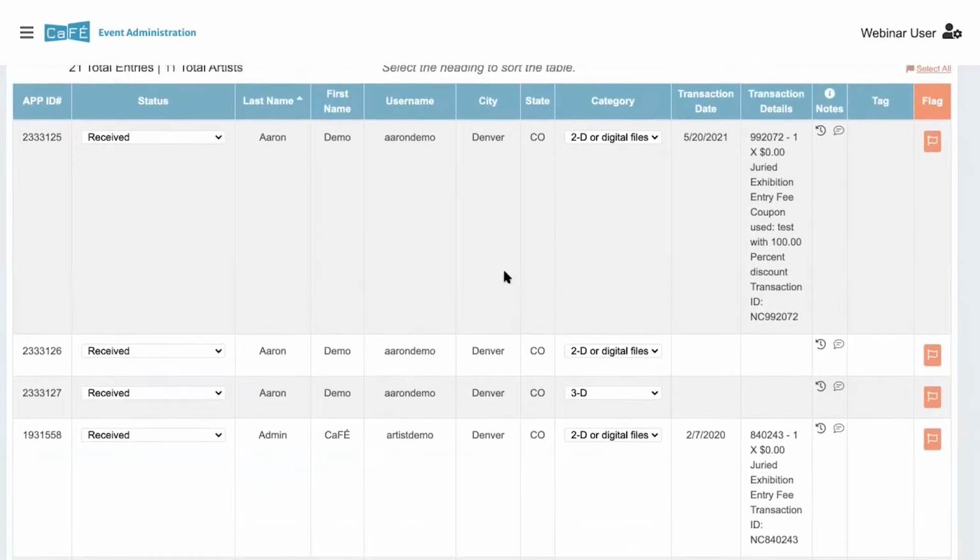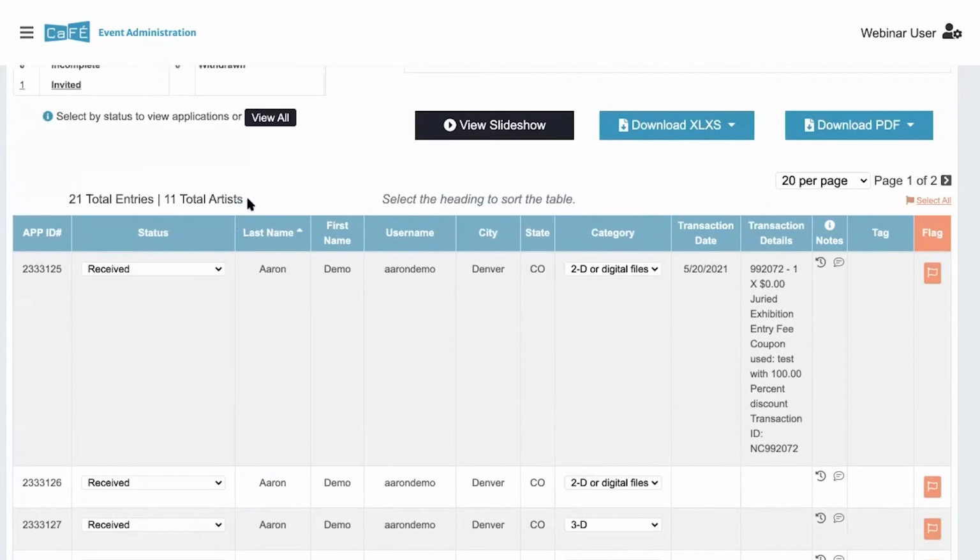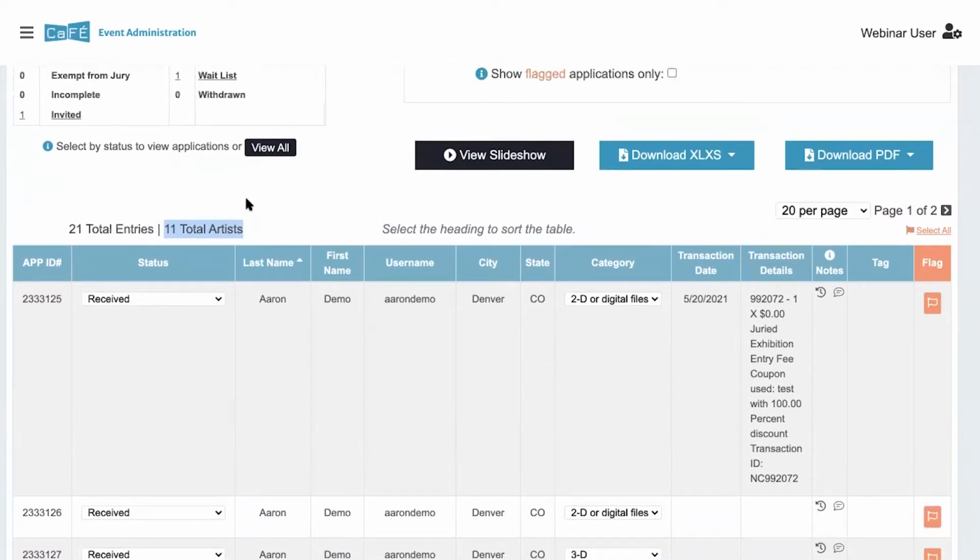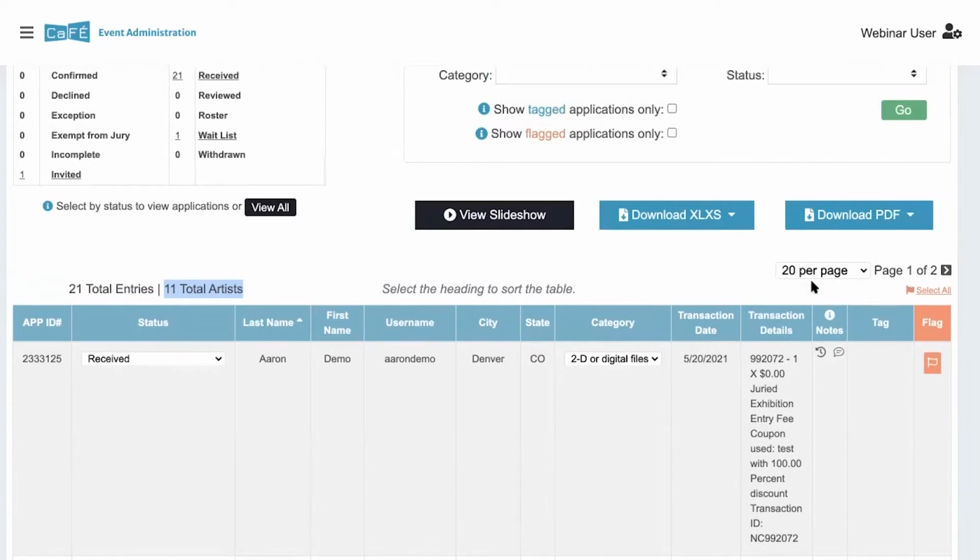One helpful thing that's been added to this table is that you can now view the total entries and the total number of artists. This is particularly helpful if you have a jury by artwork call, because even if you have 21 entries or 21 work samples, you know that 11 artists have submitted that number. So it's a quicker way to see how many artists have actually applied to your call versus how many entries were submitted.